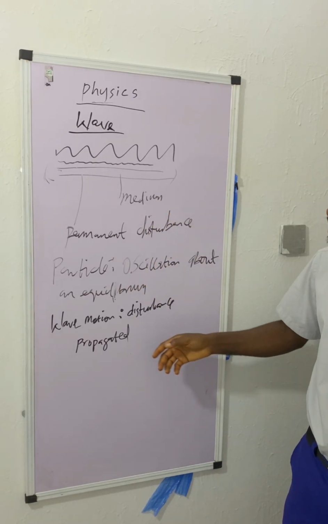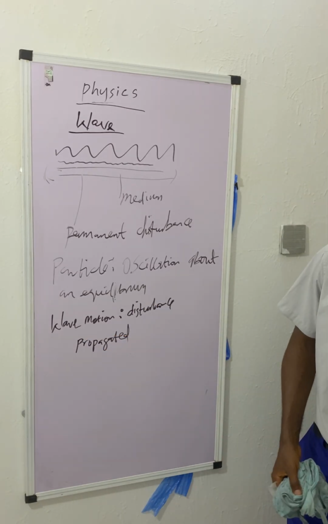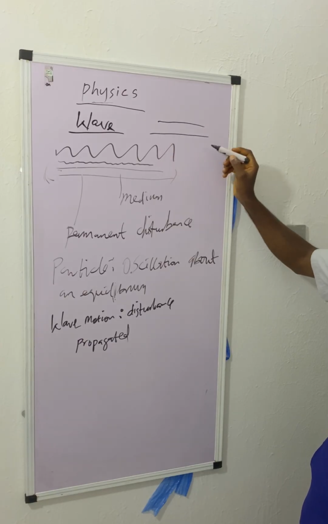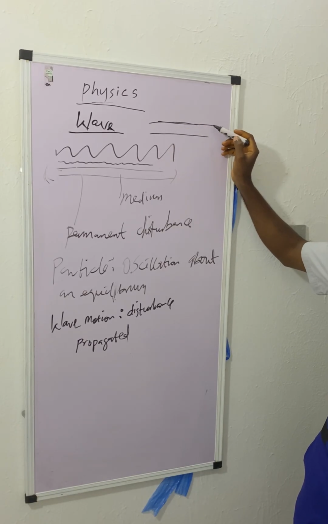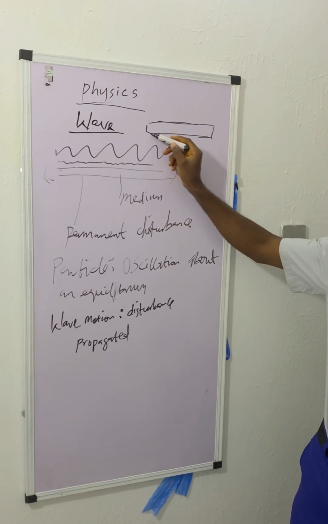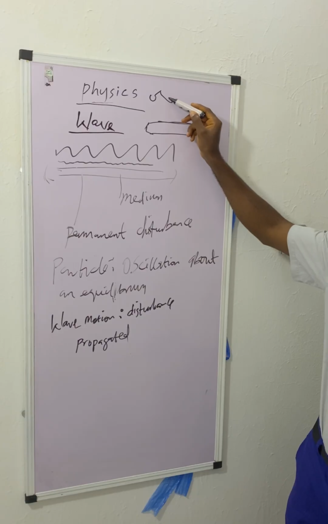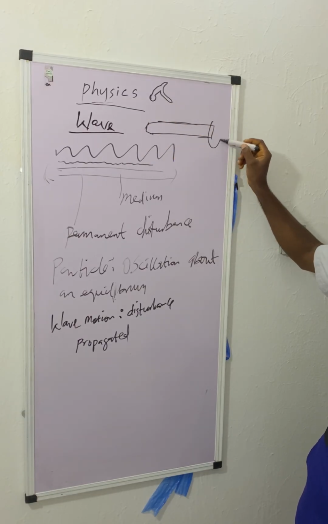But the wave is now the disturbance created by the particle motion. For example, this is a medium. Let's say this is a metallic object, and I use a hammer to hit this place, and you are holding here.